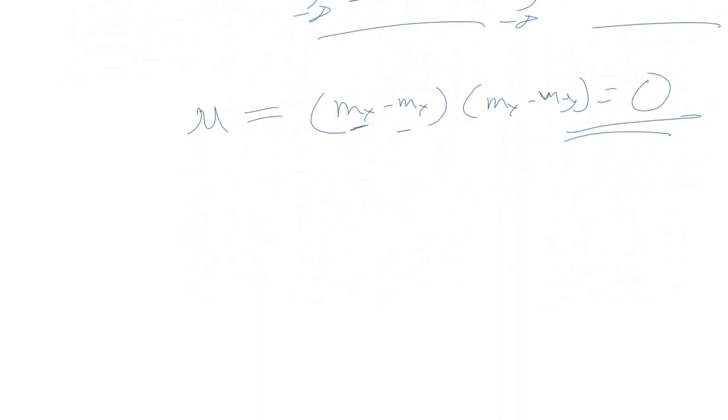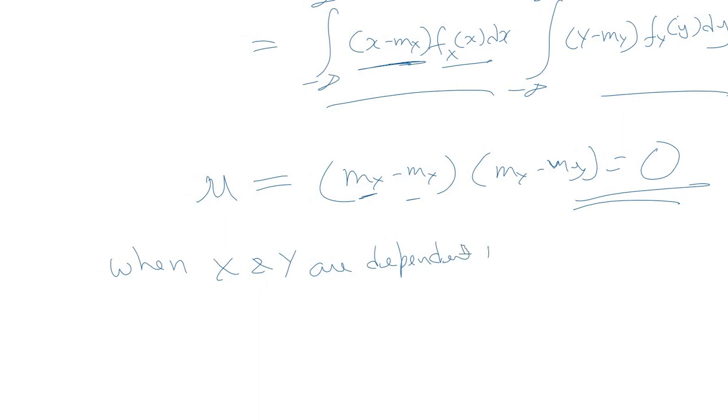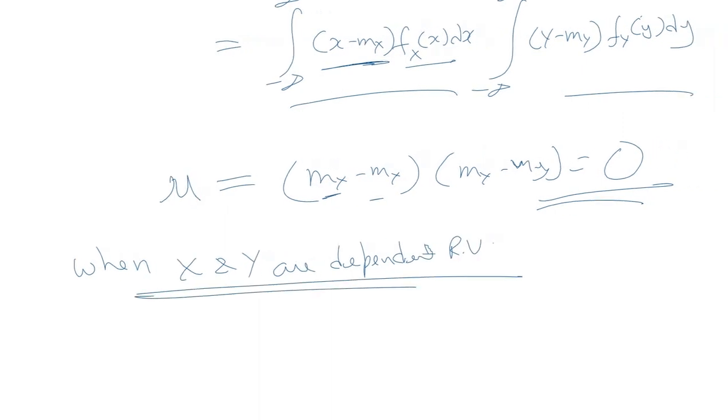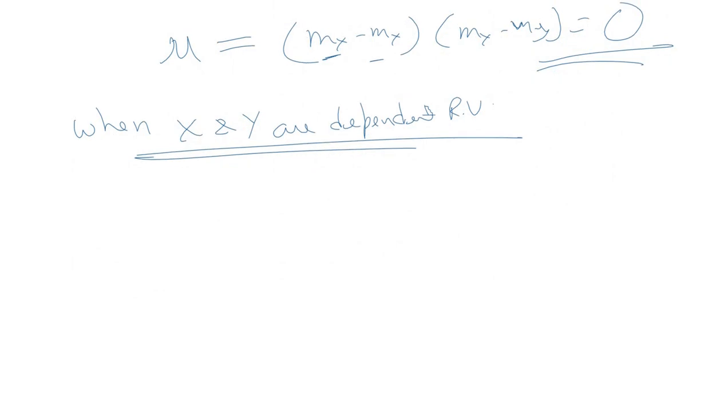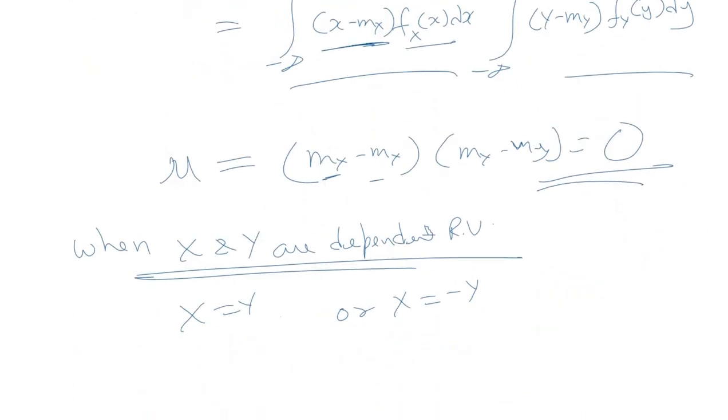Now on the other hand, let us take case 2, when x and y are dependent random variables. What happens in that scenario? As an extreme case, let us assume the maximum possible dependency. What can it be? x equal to y. This is the maximum possible dependency, or x equal to minus y. Basically, covariance gives you the variation in the two random variables. So the first case was when x and y are independent random variables, you find that covariance is 0.